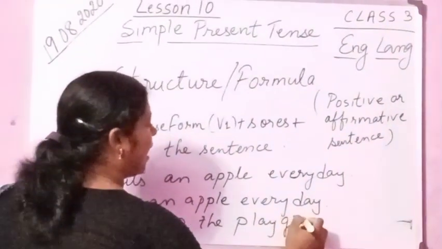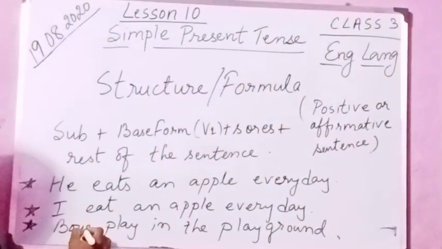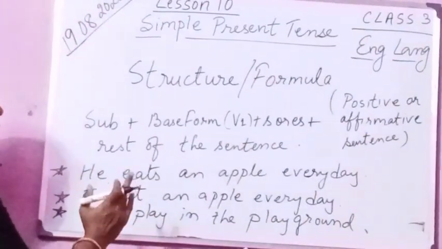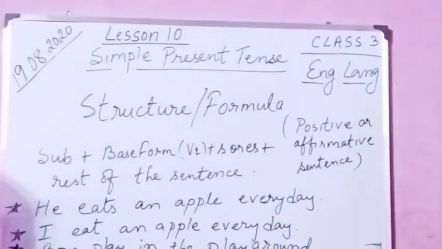Please see here, boys is plural, and play is the base form, the verb. Boys is plural, so we are not adding s or es with the verb.